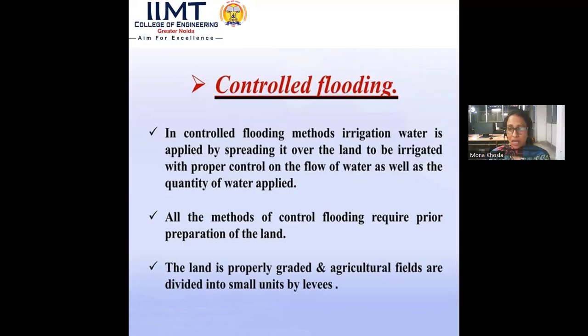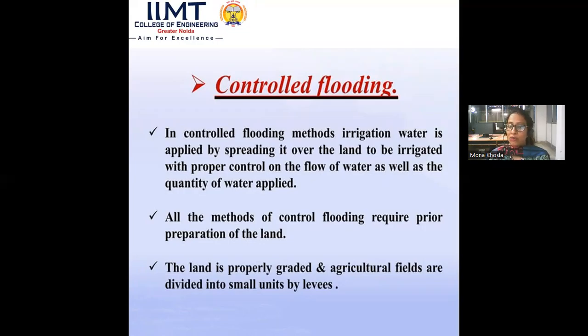Next, controlled flooding. As the name suggests, we provide the water in a controlled form. In the controlled flooding method, irrigation water is applied by spreading it over the land to be irrigated with proper control on the flow of water as well as the quantity of water applied. So here the water provided on the surface is in a controlled flow, and we can also control the quantity of water which has to be applied.